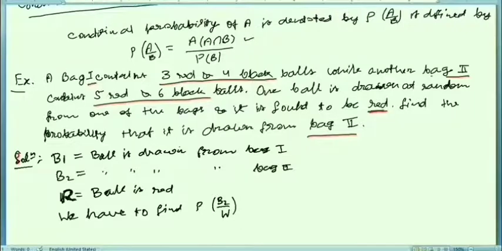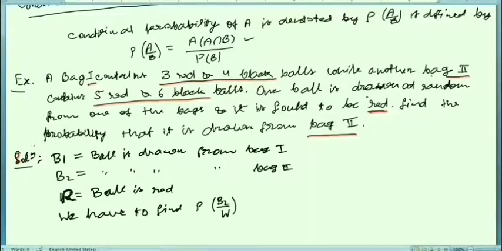You can understand this again. We have two bags. Bag 1 contains 3 red and 4 black balls, and bag 2 contains 5 red and 6 black balls. At random, you choose any one bag and draw a ball from that bag, and the ball is red. Then you have to find the probability that we have drawn the red ball from bag 2.